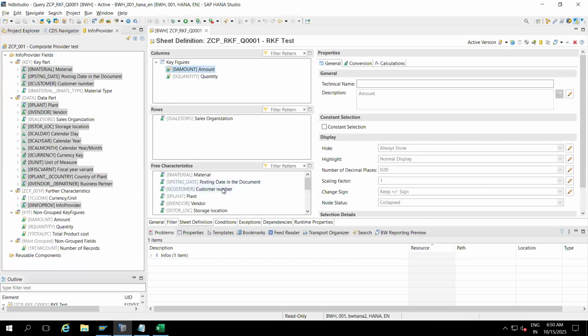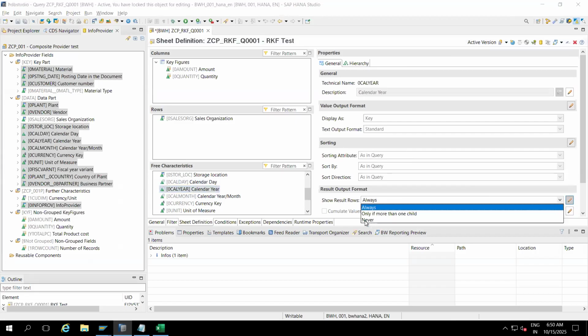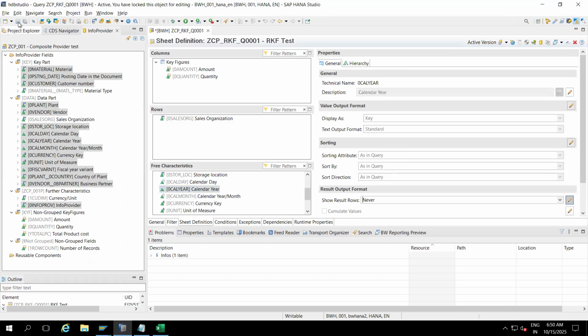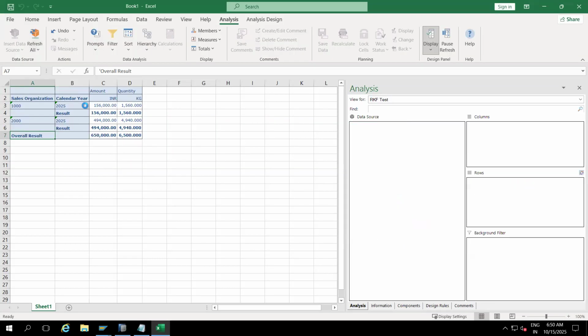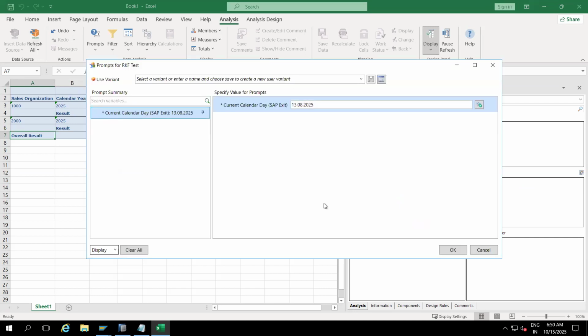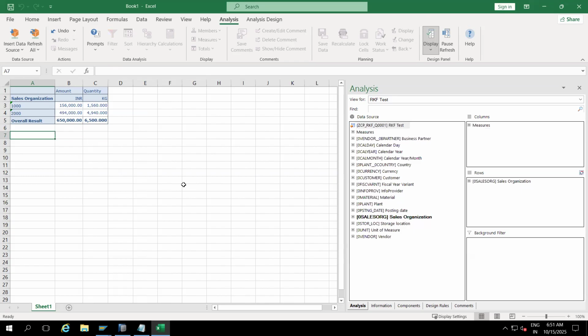In that case, what do we need to do? Select our calendar year. Where is the calendar year? This one, so I'm selecting it. Go here, edit, and you can select Never, and just save it. Now I'm refreshing again. Once you refresh, it goes back to the initial state, so again we need to add calendar year.